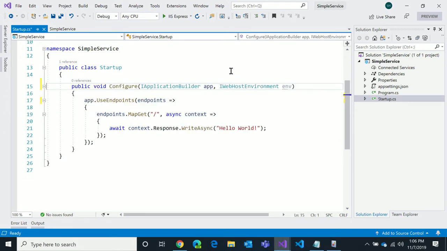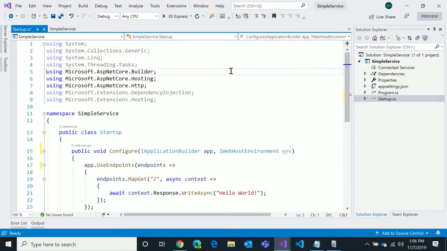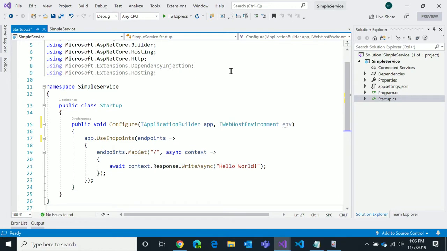And I really don't care about the views. I'm just a back-end developer that has some downstream dependencies, hits some services on my back end, and returns that data to my front-end service. So what we've done here is some work to give us all the dependency injection, all the logging, and all the other goodness that we've had in the full framework of MVC, but without the dependency on the full MVC framework.